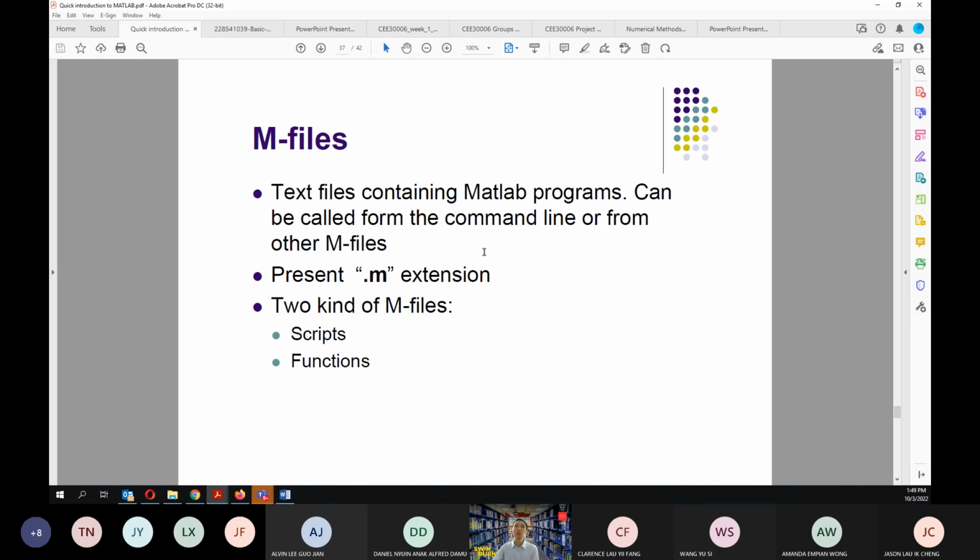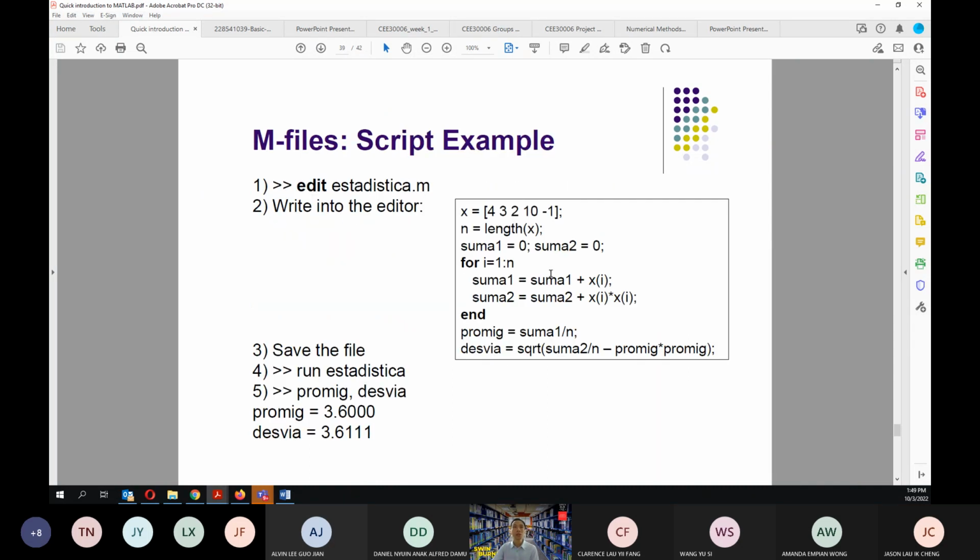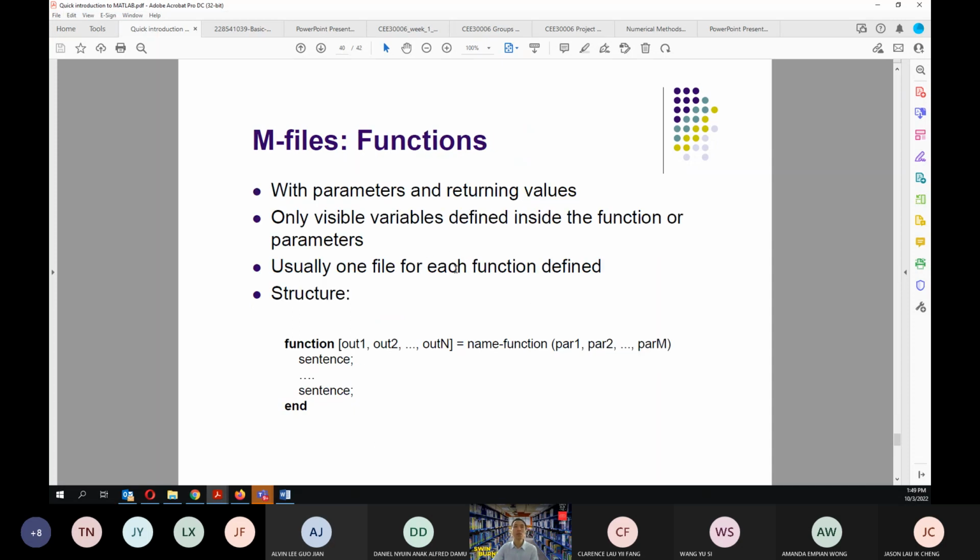In MATLAB, we have M files. Instead of typing commands one by one in the command line, we can save our commands in M files. There are two kinds of M files: scripts and functions. A script is something like this. A function is something more specific.